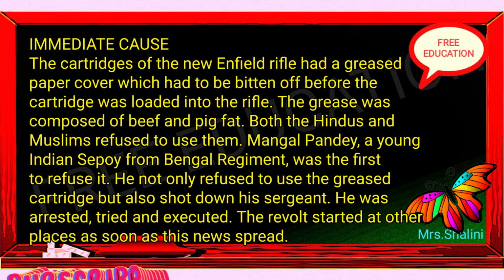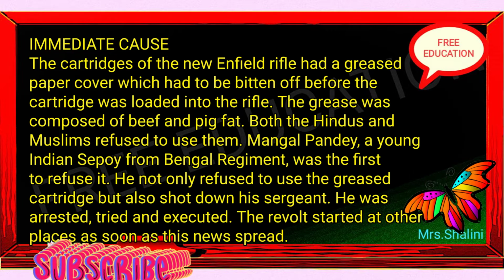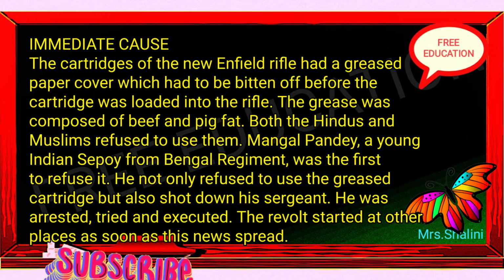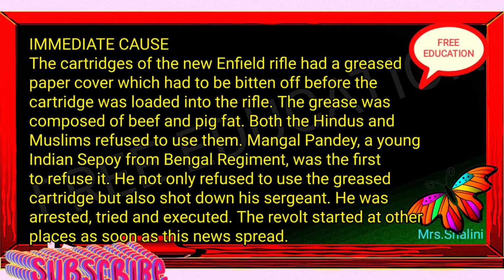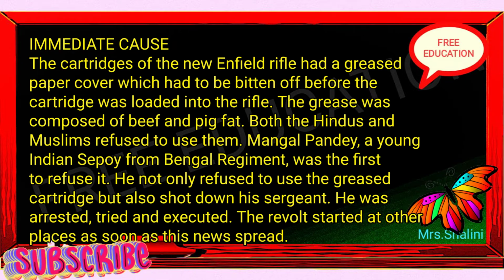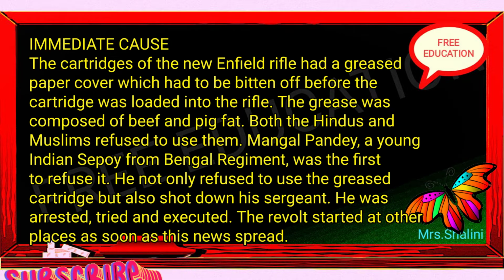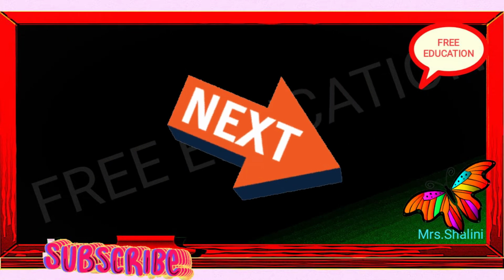The grease was composed of beef and pig fat. Both the Hindus and Muslims refused to use them. Mangal Pandey, a young Indian sepoy from the Bengal regiment, was the first to refuse it. He not only refused to use the greased cartridge but also shot down his sergeant. He was arrested, tried and executed. The revolt started at other places as soon as this news spread. Next we discuss question E.